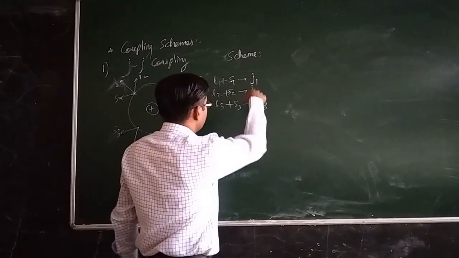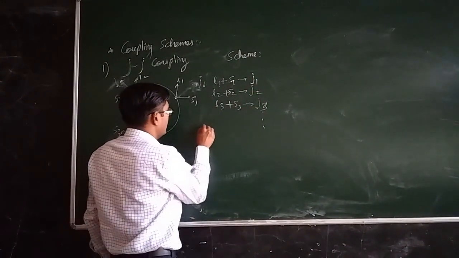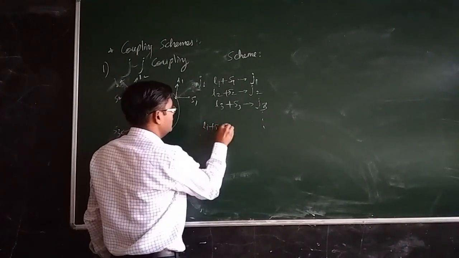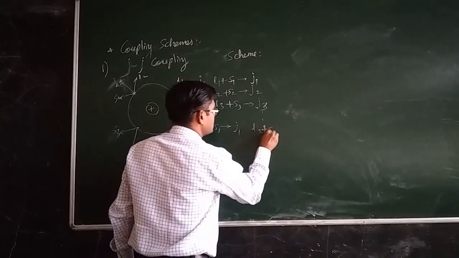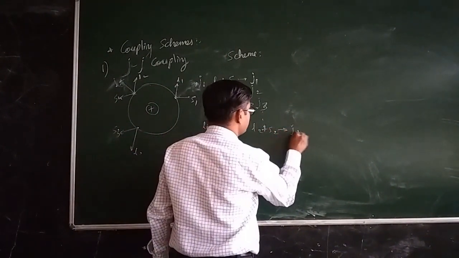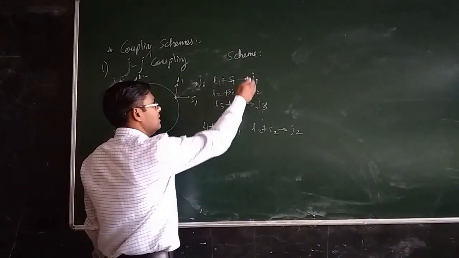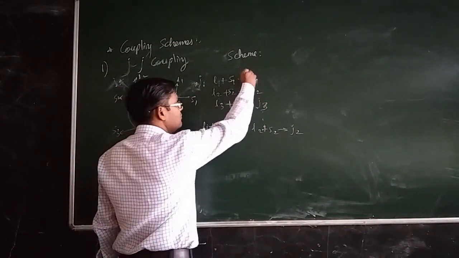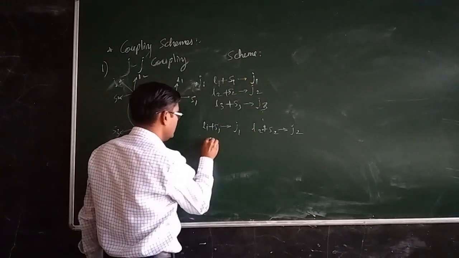Symbolically, we can represent this as L1 plus S1 creating J1, L2 plus S2 creating J2, L3 plus S3 creating J3, and after obtaining J1, J2, J3, J4, they will interact